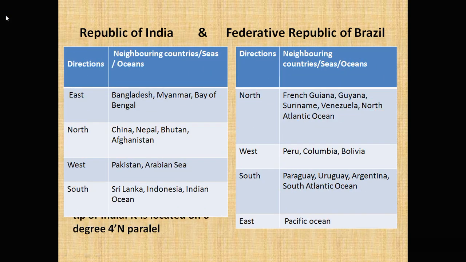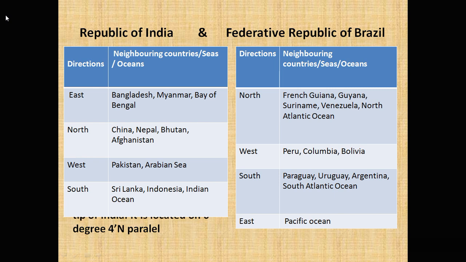Let us go to the next topic, the Republic of India, its neighboring countries, seas and oceans. On the eastern side we have Bangladesh, Myanmar, and the Bay of Bengal. On the northern side we have China, Nepal, Bhutan, Afghanistan, West Pakistan, and the Arabian Sea. In the south we have Sri Lanka, Indonesia, and the Indian Ocean. Sri Lanka and Indonesia are not immediate neighbors, but they are countries which are there.